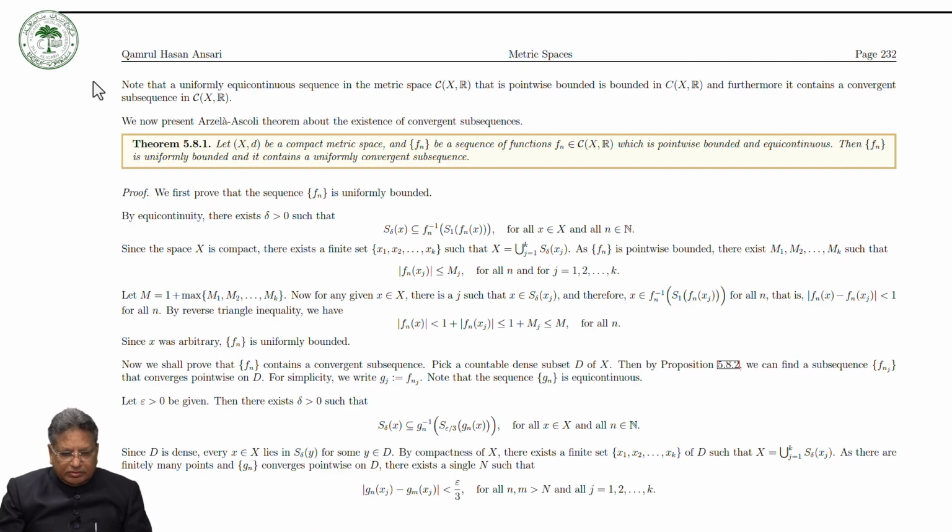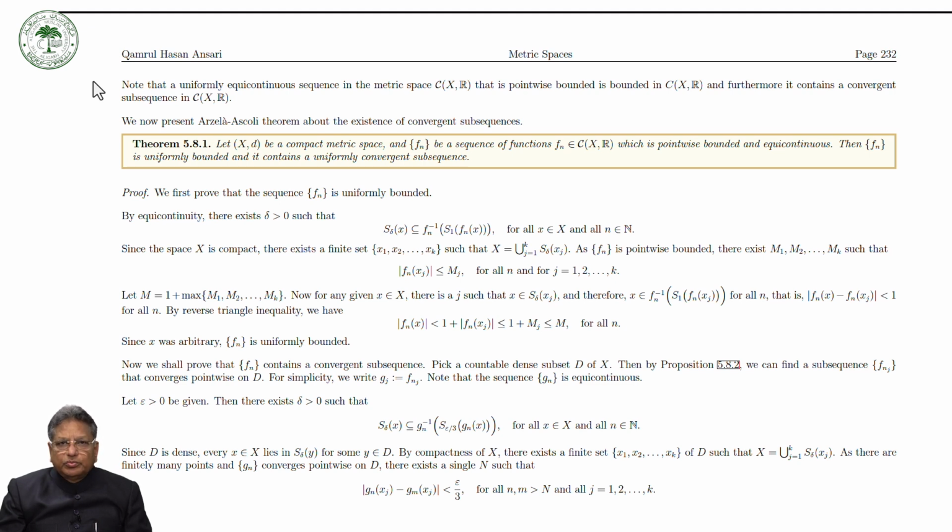So, in this talk, we will discuss the Arzela-Ascoli theorem. Before going to the main theorem, the Arzela-Ascoli theorem, which says that a subset of C(X, R^n) is compact if and only if it is closed, bounded and equicontinuous. So, this is the main Arzela-Ascoli theorem.